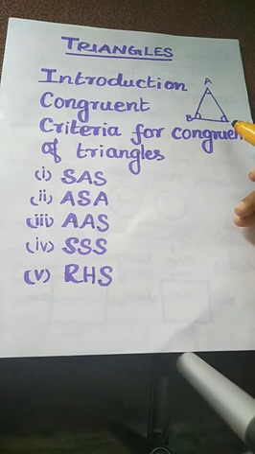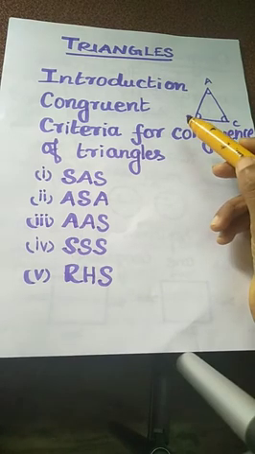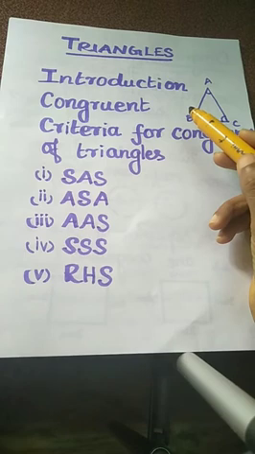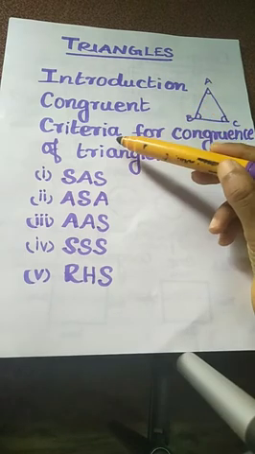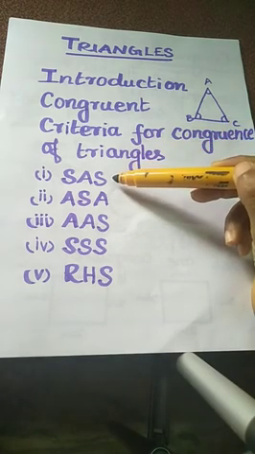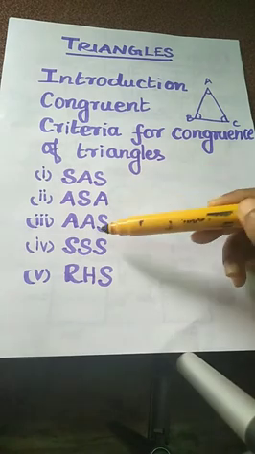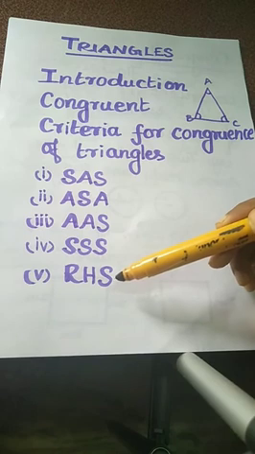Now in this session we are going to study details about the congruence of triangles, rules of congruence, some more properties of triangles and inequalities in a triangle. First, what is congruent? Two figures are congruent if they are of the same shape and same size. Next, criteria for congruence of triangles: we are going to discuss the SAS congruence rule, ASA congruence rule, AAS congruence rule, SSS congruence rule and RHS congruence rule.